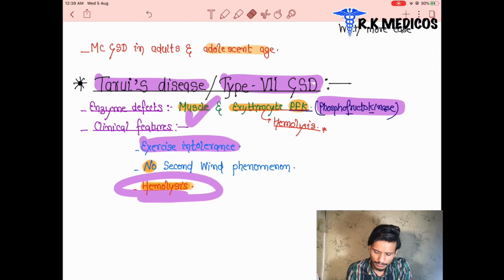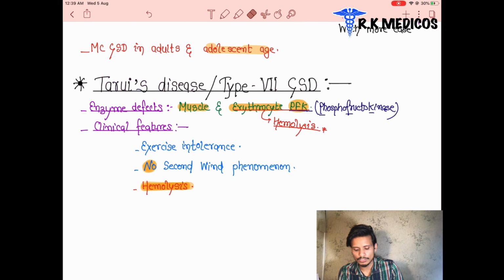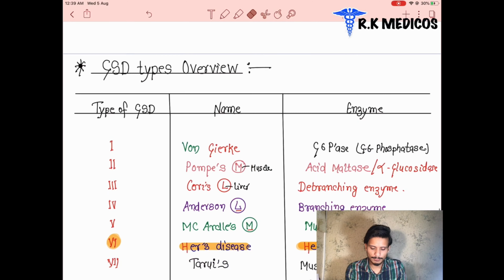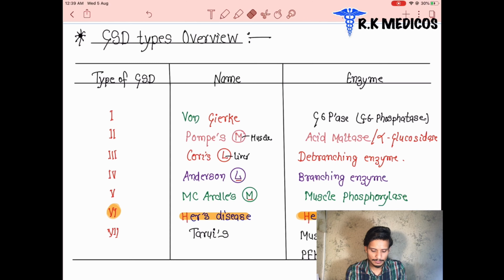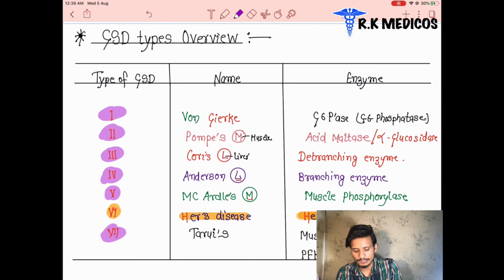And we have to know by heart which enzyme is deficient here, that is phosphofructokinase, and the main clinical findings: exercise intolerance, no second wind phenomenon, and hemolysis. So next we are going to see the comparison. I already told you there are 7 types: 1, 2, 3, 4, 5, 6 and 7. These are all 7 types of the disease: Von Gierke, Pompe, Cori, Andersen, McArdle, Hers and Tarui.